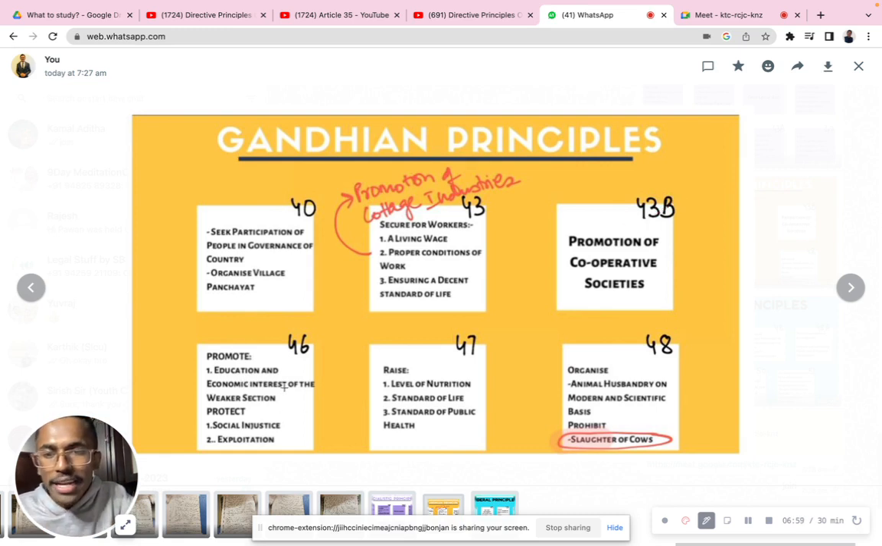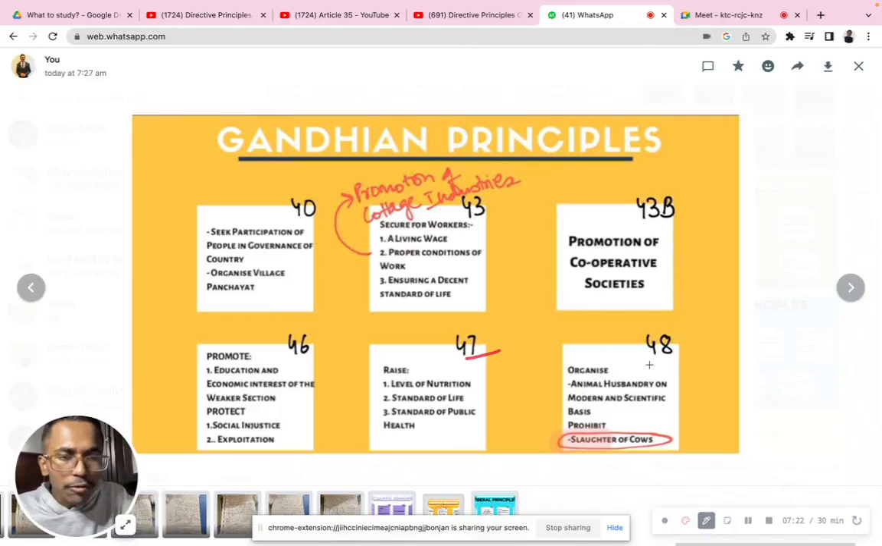Now, education and economic interests of the weaker sections, protection from social injustice and exploitation, very common. We have already learned this in previous articles. It is just a continuation of it. Level of nutrition, standard of life, standard of public health. So the government should bring new kinds of schemes for the welfare of the people, new kinds of collective holistic development. That's what is basically being said over here.